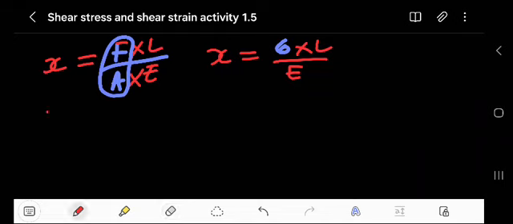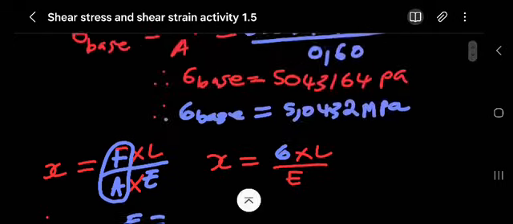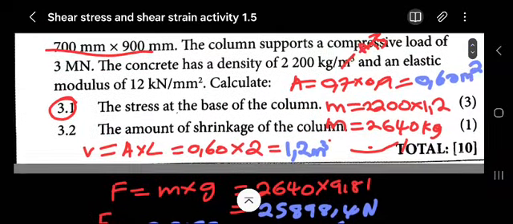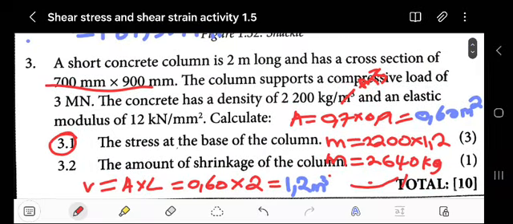Okay, we want the change in length, but here is the problem. Here the E is given in a crazy manner, though not that crazy, but you must be good at your conversions here.